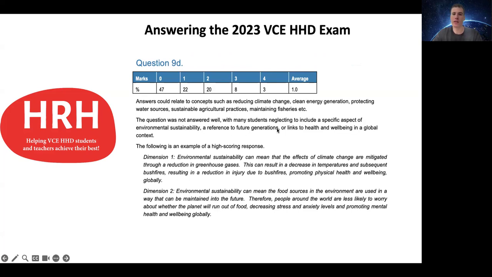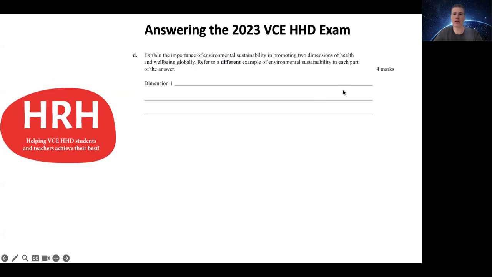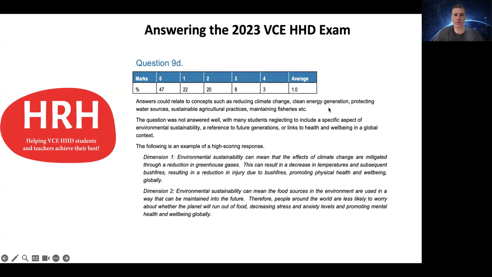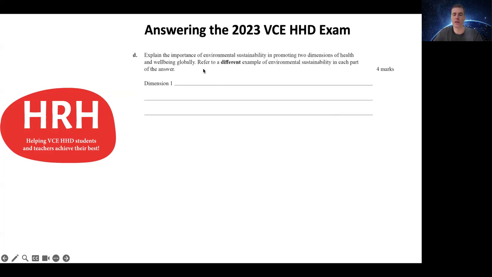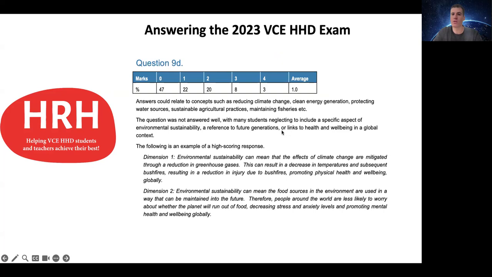It also mentions here that when you're linking into environmental sustainability, a reference to future generations was a good idea to show the fact that you're linking into that sustainability aspect. And if you go back here, you can see that the question also mentions globally as part of the answer. So that means that students had to link into health and well-being in a global context.